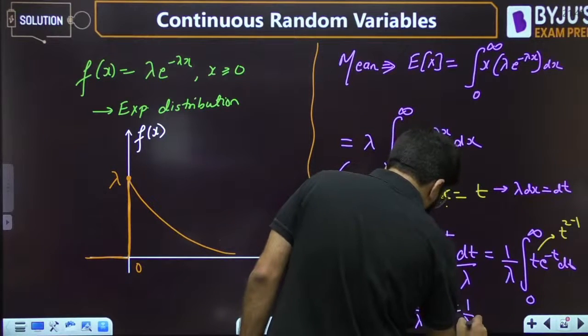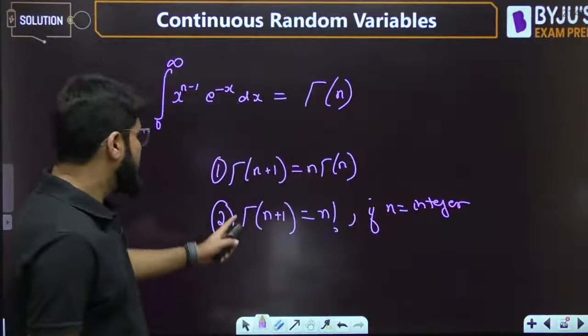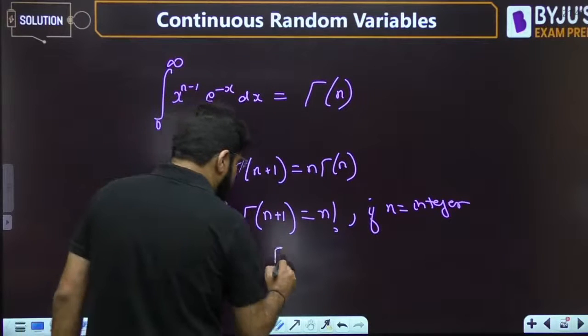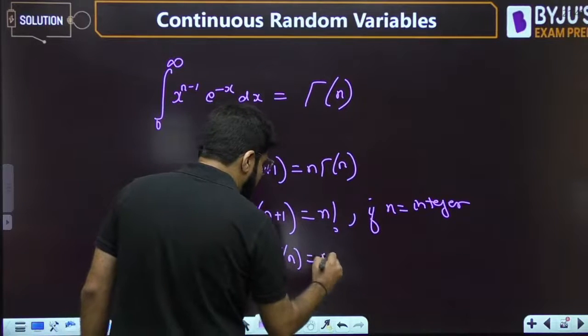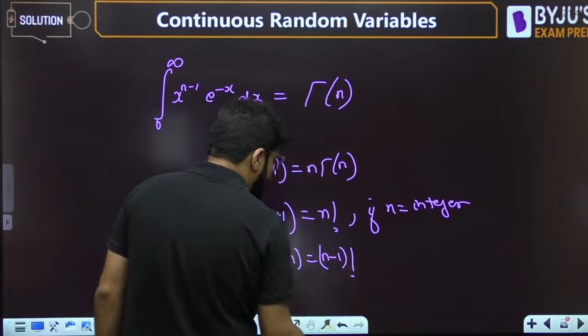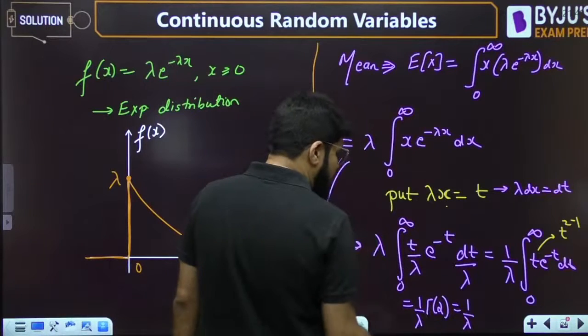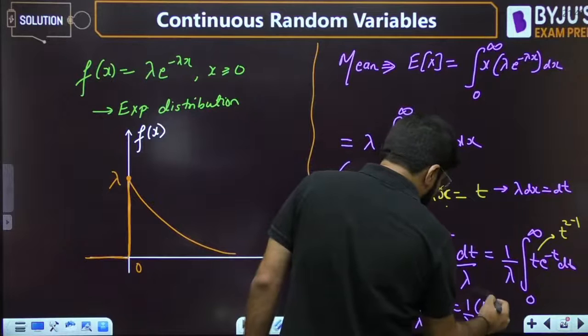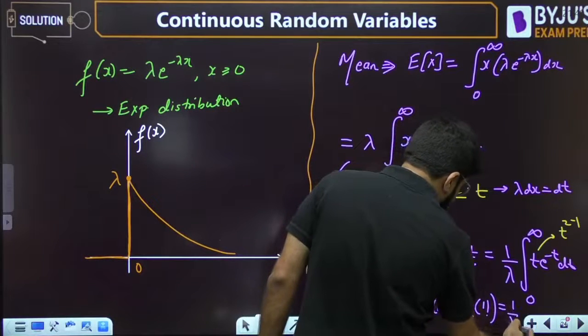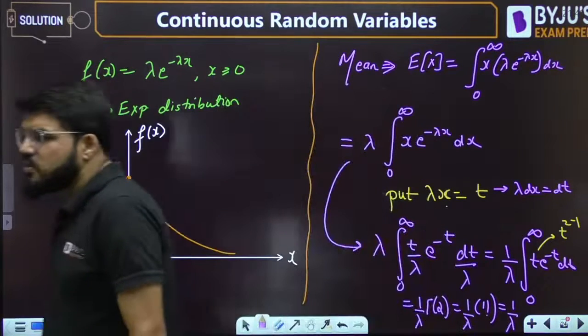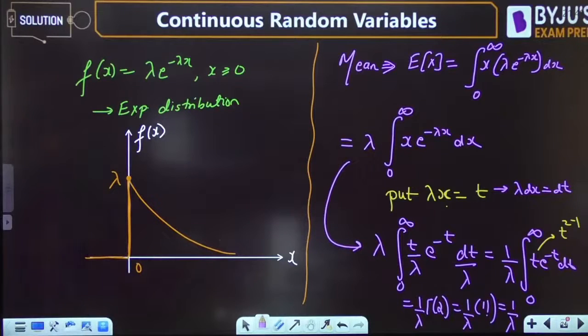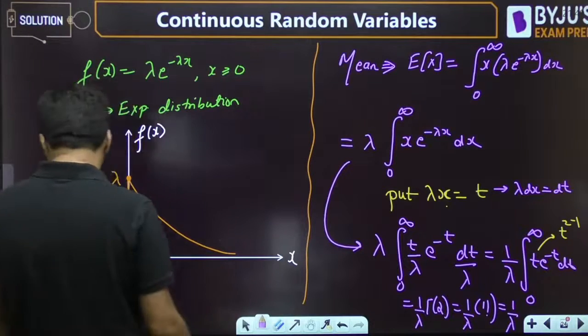And what is the value of gamma 2? Gamma n plus 1 is factorial n, and we can also write it as gamma n is n minus 1 factorial. So gamma 2 is going to be 1 factorial, and 1 factorial is 1. So the answer is equal to 1 by lambda. Clear?